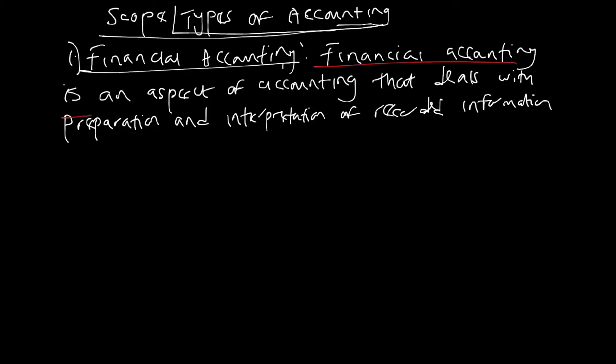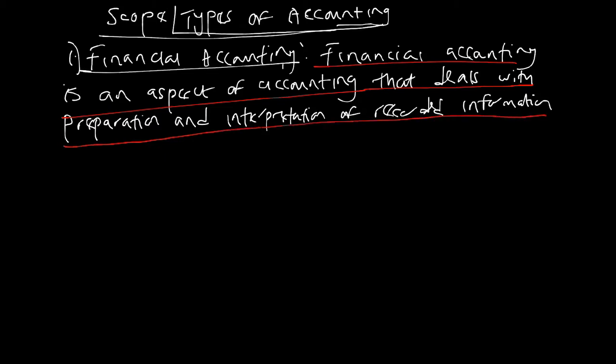Financial accounting is an aspect of accounting that deals with the preparation and interpretation of recorded information. What do you mean by a financial accountant? Who is a financial accountant? Just like I said earlier, in every organization we need a bookkeeper. A bookkeeper keeps proper records of all transactions. Now there are those that prepare and interpret what the bookkeeper has recorded. They are called financial accountants.